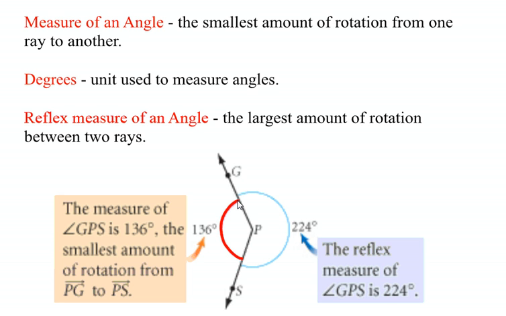The reflex measure of the angle is 224 degrees because that's the largest amount of rotation between ray PG and ray PS. Now combined, the measure of the angle and the reflex measure of the angle will always add up to 360 degrees, making a full circle.